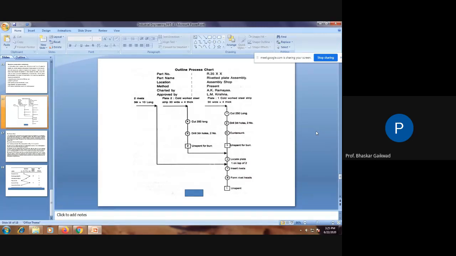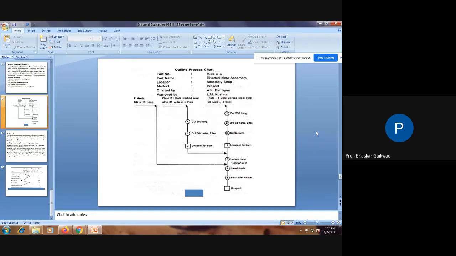So here assembly will be there. The 7th is assembly. The 8th is form the rivet, means we have to press that rivet, and after that the assembly will be there. So operation and inspection: this riveting example you can take, or any other example you can take. Operations should go simultaneously, so plate number 1 and 2 operations go simultaneously. After that the assembly operation, the inspection operation, after that the assembly operation, then riveting, and the last operation is the final assembly.